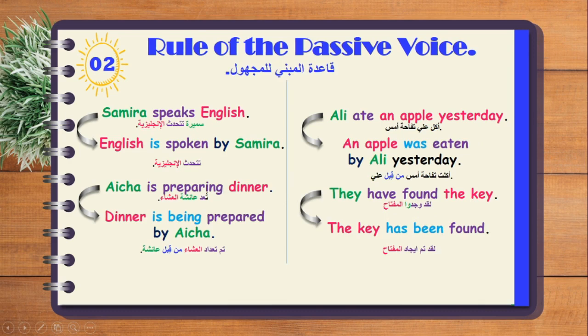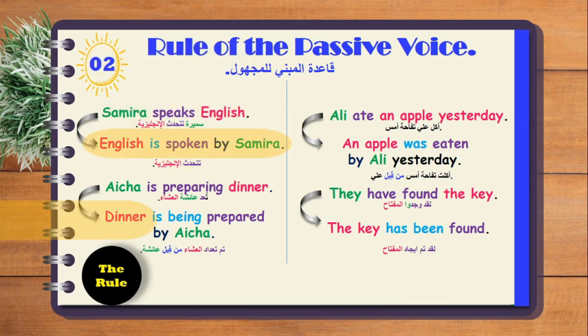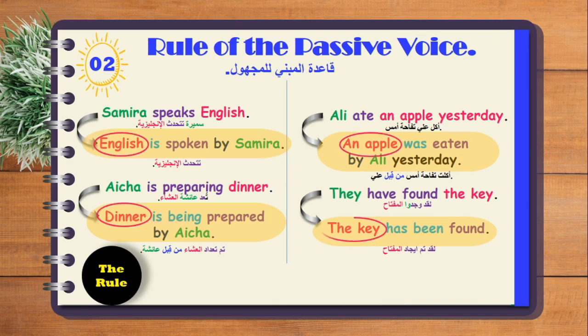Alright, let's get the rule of the passive voice from these examples. First, we have English is spoken by Samira. Second, dinner is being prepared. An apple was eaten by Ali yesterday. The key has been found. If you look deeply into these examples, we start with English, dinner, an apple, the key. This is what we call the object of the active sentence.